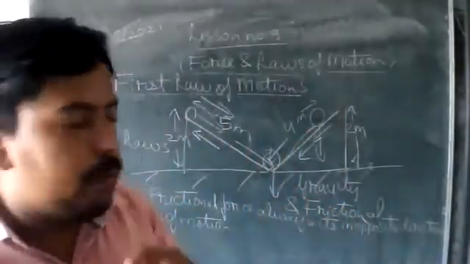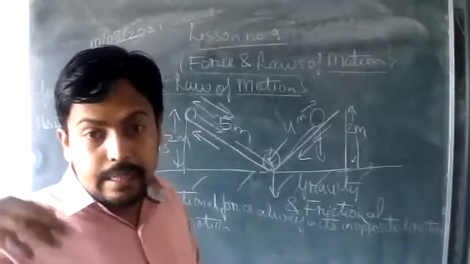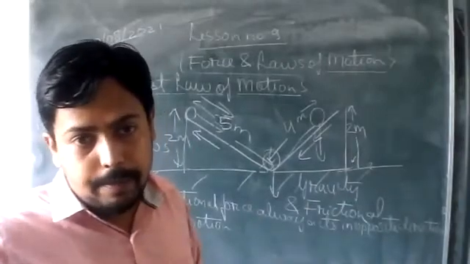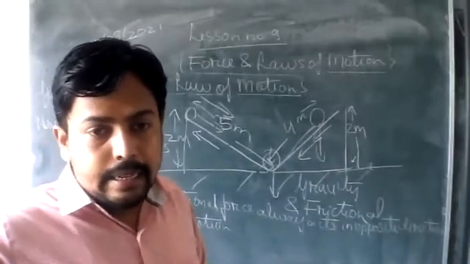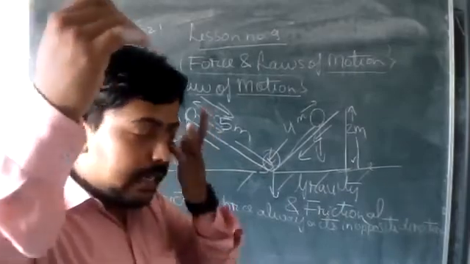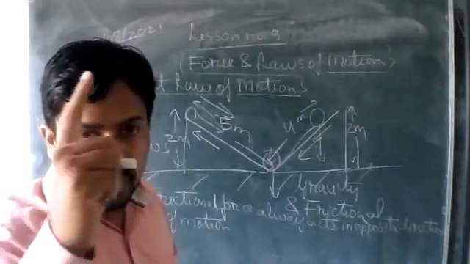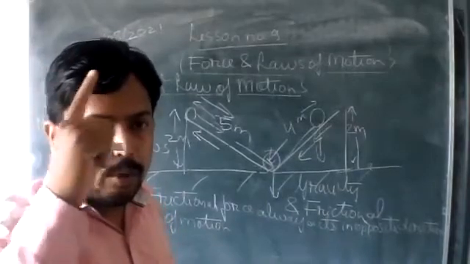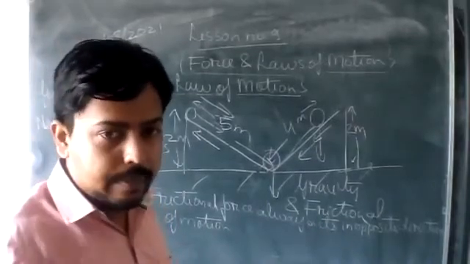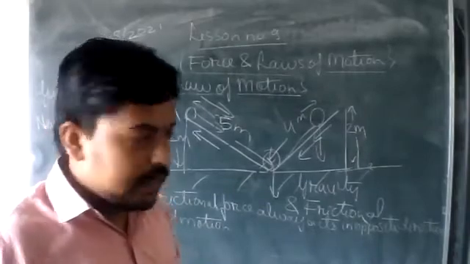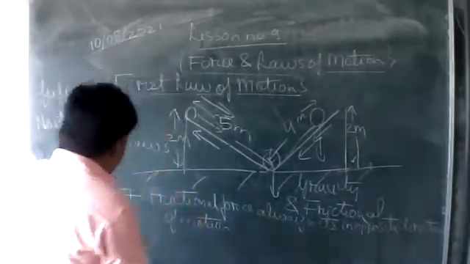One conclusion can also be given from here, as we have seen in the case of circular motion. You people might be remembering that there was a continuous change in the direction in case of circular motion. Okay, in case of circular motion there was continuous change in the direction of velocity. Similarly, from here what we can conclude,